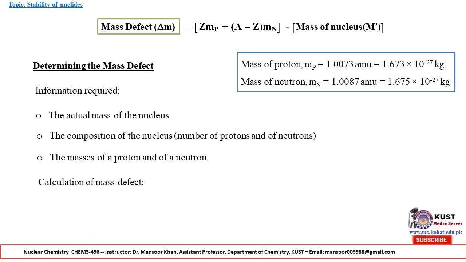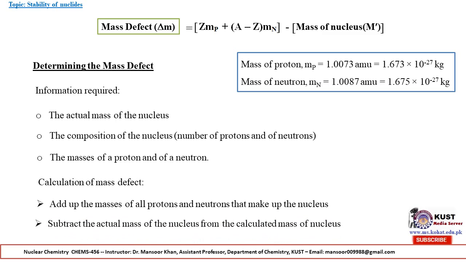Calculation of mass defect: add up the masses of all protons and neutrons that make up the nucleus, then subtract the actual mass of the nucleus from the calculated mass. So we can calculate mass defect like that.